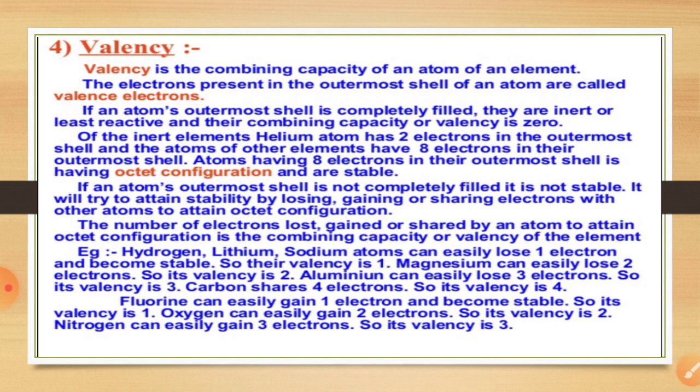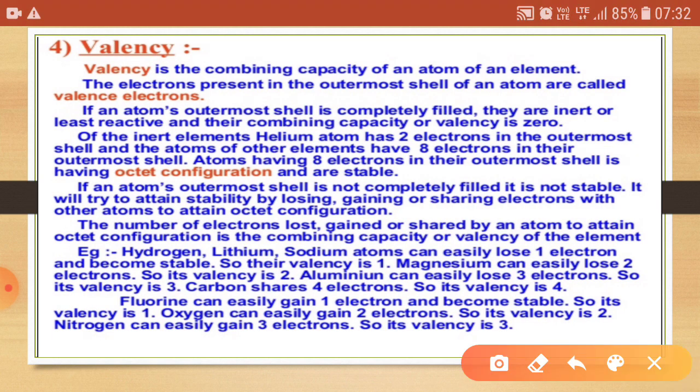Now come to the next topic, that is valency. Valency is just the combining capacity of an atom, and the electrons present in the outermost shell of an atom are known as the valence electrons. For example, hydrogen, lithium and sodium can easily lose one electron and become stable, so basically their valency is 1. Similarly, magnesium can lose 2 electrons and has valency 2.